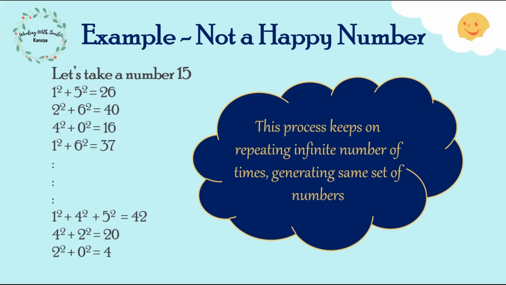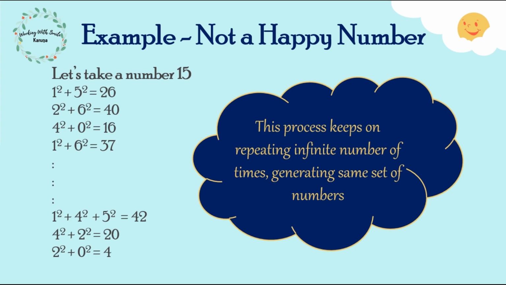You can try this on any number which does not result into digit 1, rather keeps on generating the same pattern and will surely contain digit 4 as one of the numbers in the pattern obtained. So from here we can derive the logic for not happy numbers, that once digit 4 is encountered, we can stop further calculations.